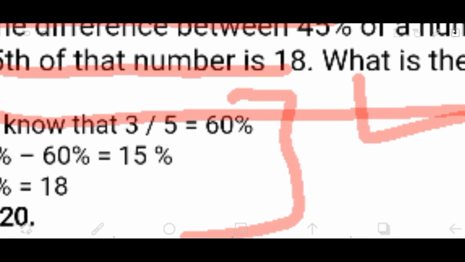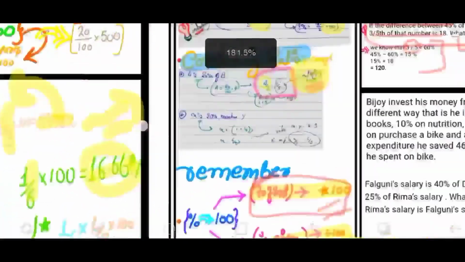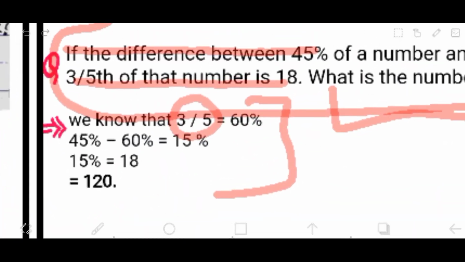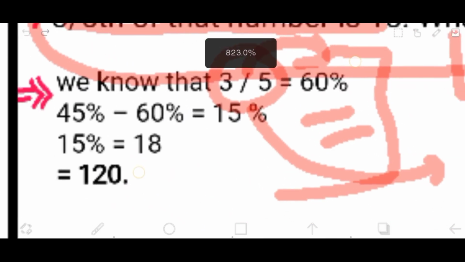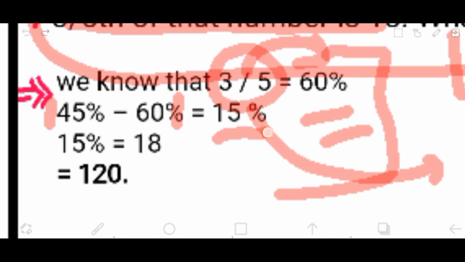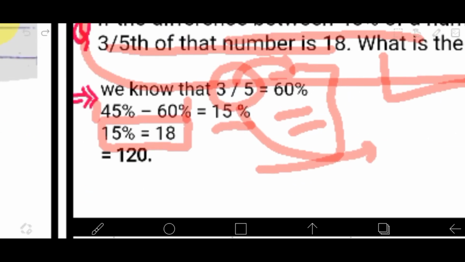It's simply 3/5. Again, it's using that remembered concept, right? As we know, 1/5 is 20%, so multiplying it with 3 gives 60. So here we could directly jump to 60%. Since we know it's talking about 60%, we need not calculate the value. We could directly use 60 minus 45, and that gives 15%, right? And here it's stated that the difference is 18, as you could see in the question. So the question states that 15% is 18, and we do not know the value. So if 15% of anything, x or y, is 18, then that x equals 120.